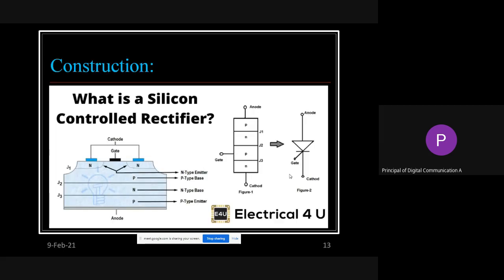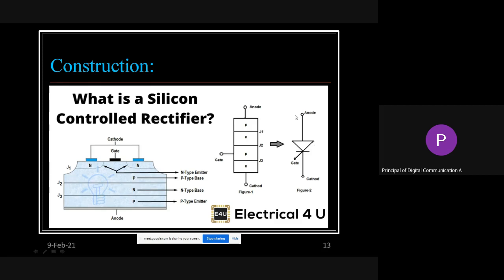This is the construction of the SCR, that is PNPN. In a diode, we have seen only two layers, that is PN. But here a PNPN structure is there, and in detail it is shown on the left side, how the layers are constructed, giving the output as an SCR, that is silicon controlled rectifier.